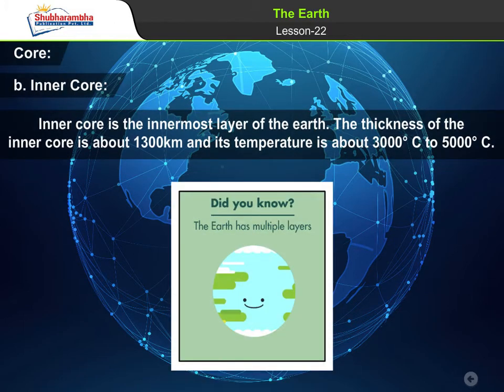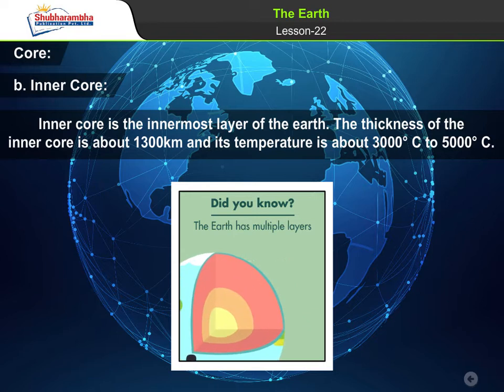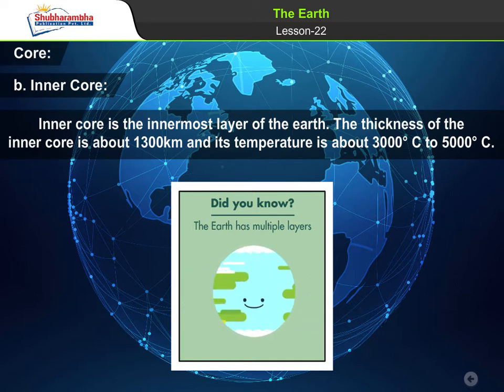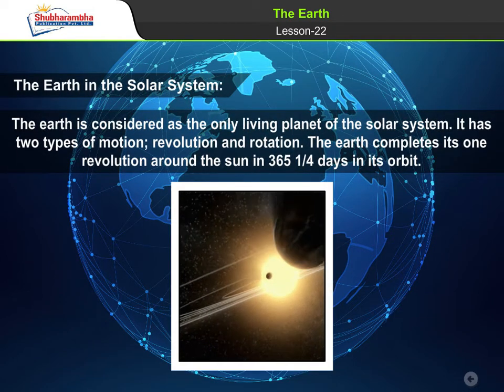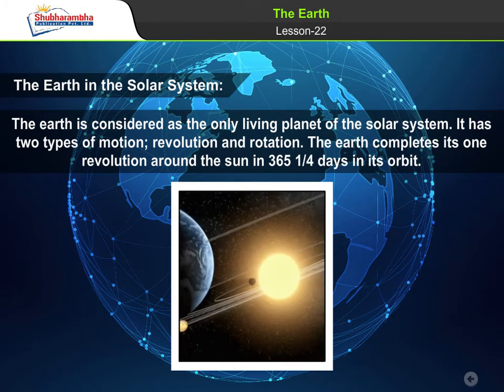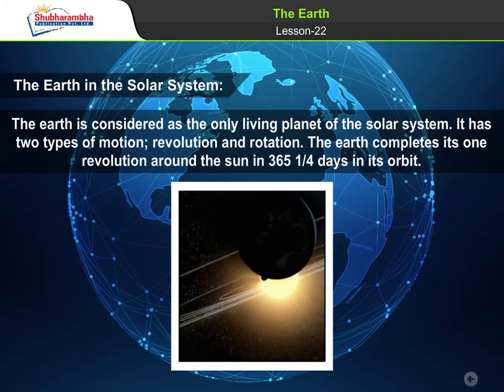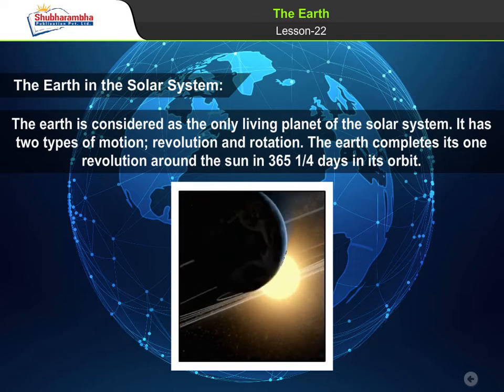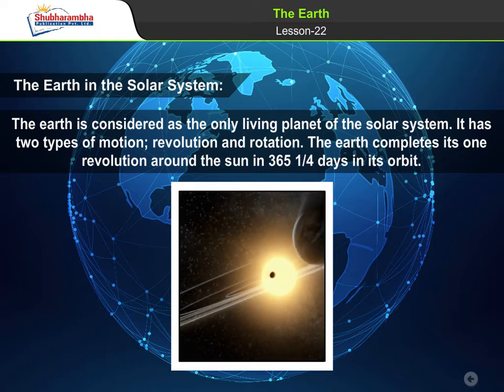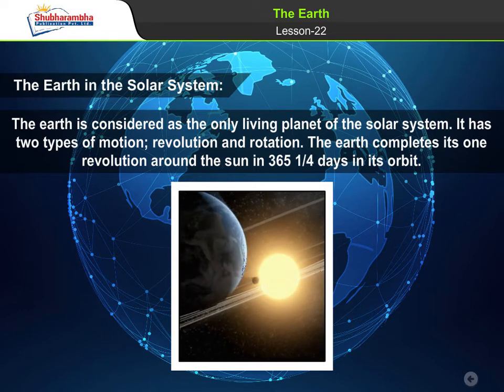B. Inner core. Inner core is the innermost layer of the Earth. The thickness of the inner core is about 1,300 kilometers and its temperature is about 3,000 degrees Celsius to 5,000 degrees Celsius. The Earth in the solar system. The Earth is considered as the only living planet of the solar system. It has two types of motion, revolution and rotation. The Earth completes its one revolution around the Sun in 365 1/4 days in its orbit.